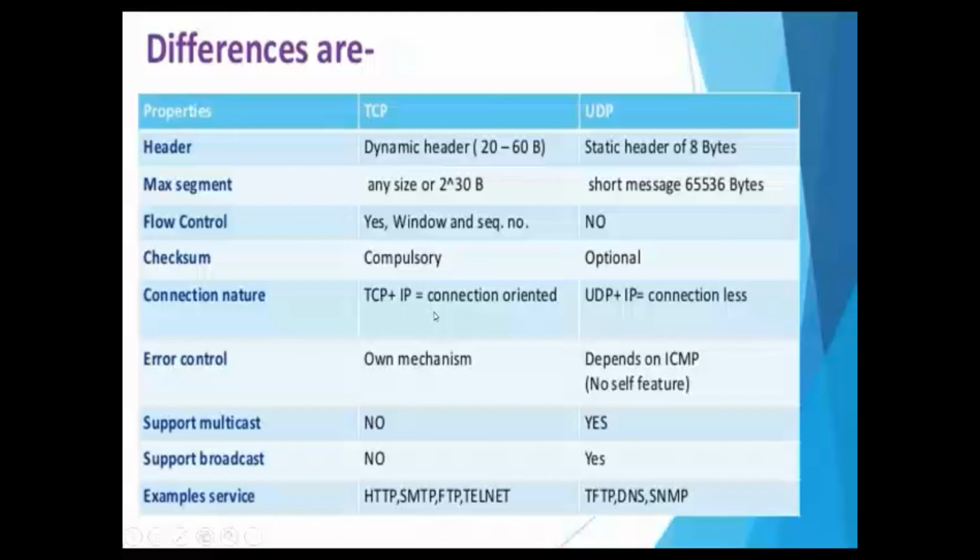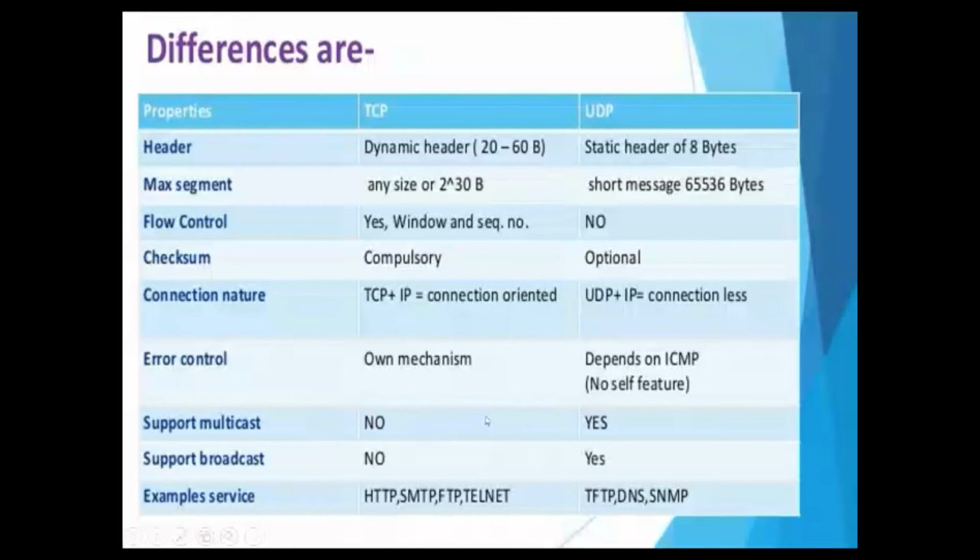Connection nature, as we discussed in the first slide, TCP is connection oriented. A three-phase process: connection establishment, data transfer, connection termination, whereas UDP is connectionless. And because of this reason, since it is connectionless, it is called datagram. Because of the datagram approach, there is no end-to-end connectivity.